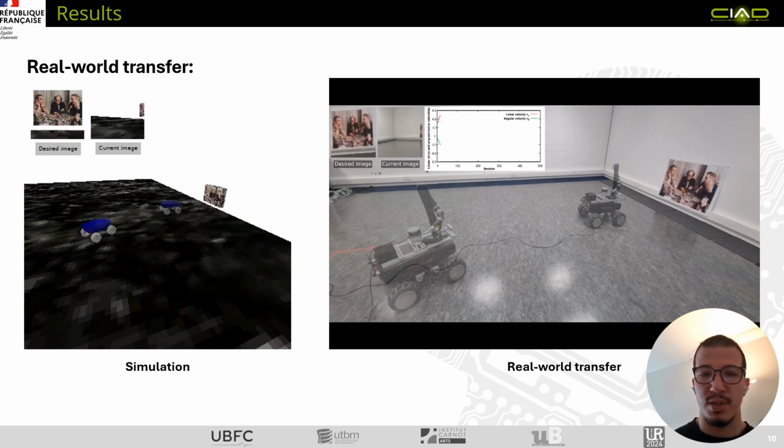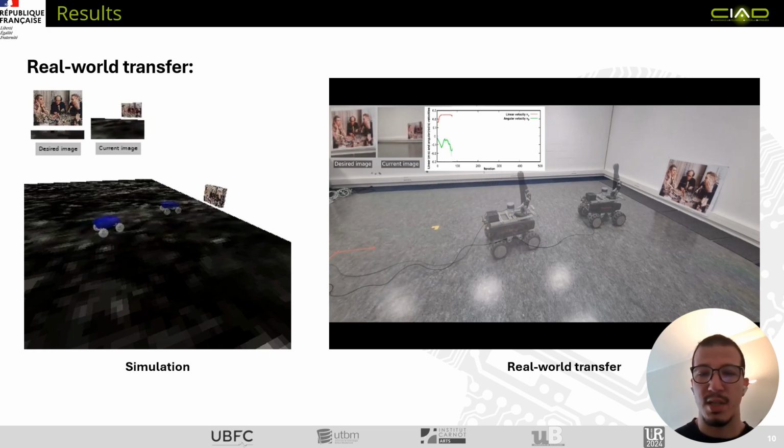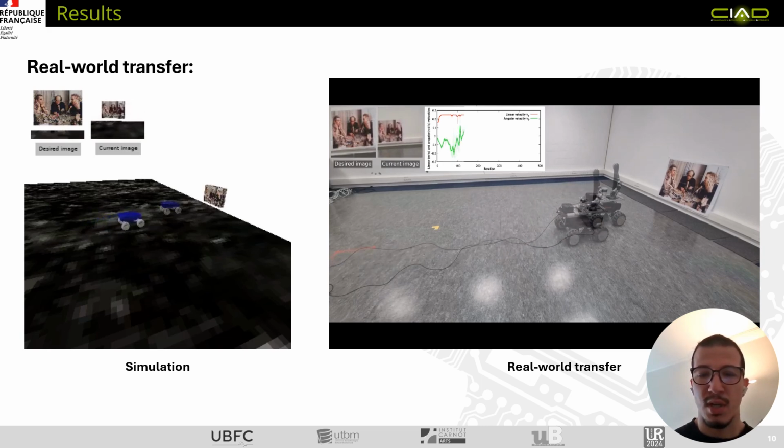And now for the results, we can see here two videos of a simulated experiment and its corresponding real-world transfer. Our method is capable of driving the robot to reach a desired pose.